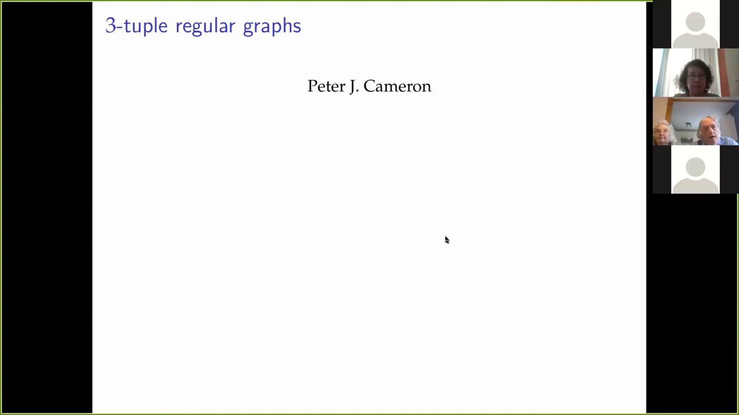How's that? So I just want to pose a couple of problems on k-tuple regular graphs, because in Pascal's very nice talk, he mentioned this class of k-tuple regular graphs. And it's something I haven't thought about for a long time, but at the time I had a couple of open problems that I couldn't solve. And I don't think they've been solved since. So let me just pose them now, and they might still be interesting to people.